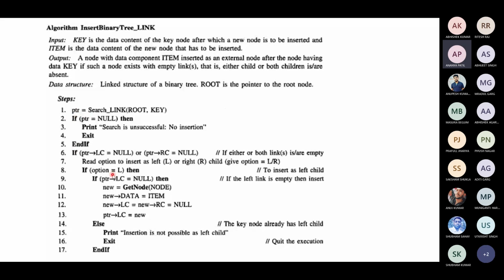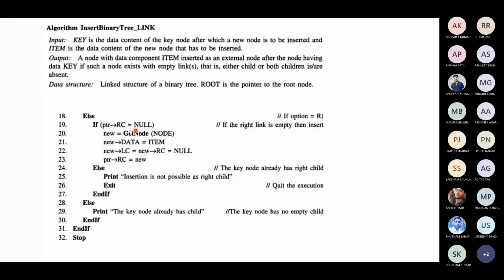PTR, where you choose to insert at the left location, then PTR's left child will become new, because you chose the left option. You want to insert at the left, we verified it is not occupied, then the new node's left link will become PTR dot left child. If this location is not available, you say that insertion is not possible as a left child.